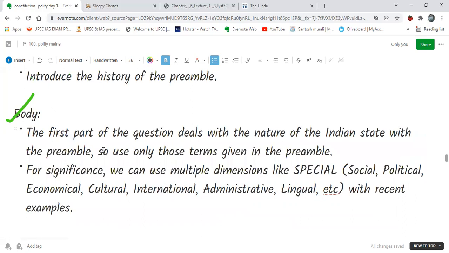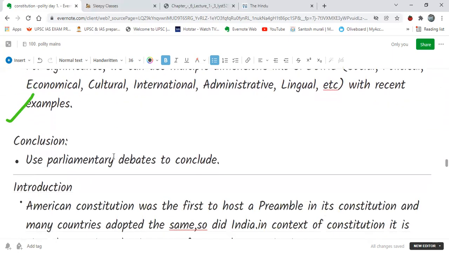Coming to the body, the first part should deal with the nature of the Indian state as mentioned in the preamble, and we should use those words which are given there. For significance, we can take multiple dimensions: spatial, social, political, economic, cultural, international, administrative, all with recent examples. And with parliamentary debates, we can conclude this.